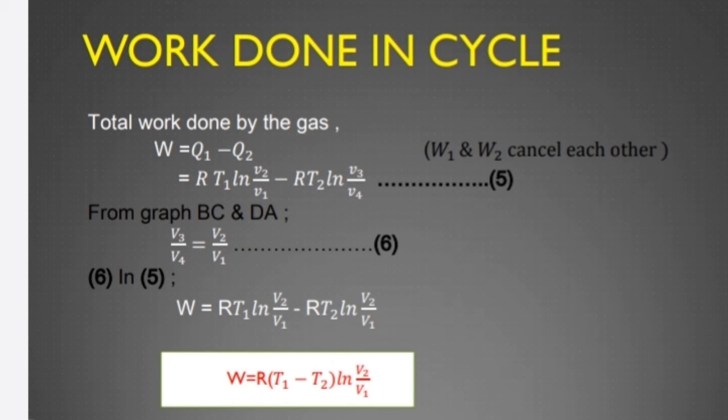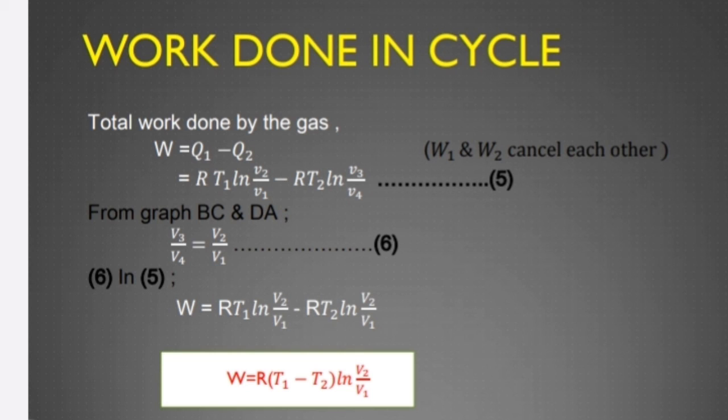So when we add these together, it will cancel each other. So the total work done by the gas W equal to Q1 minus Q2. That is RT1 log V2 by V1 minus RT2 log V3 by V4. From the graph BC and DA, V3 by V4 equal to V2 by V1.